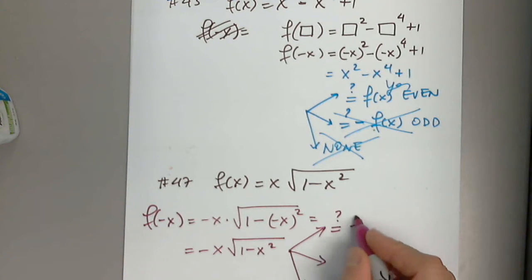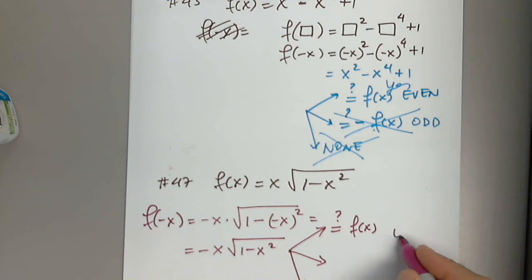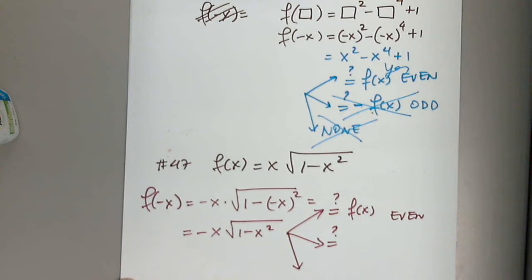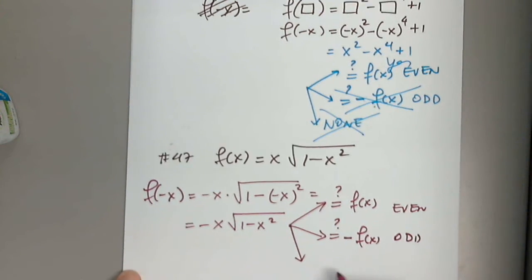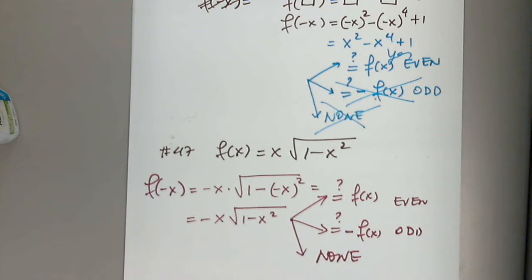Does this equal the original function? If we say yes, it's even. Does this equal, what is the other option? The opposite, then it's odd. Or the first two are not working, then I'll say the function is not symmetric. A function doesn't have to be symmetric. It's nice if it is, because it will be easy to graph.